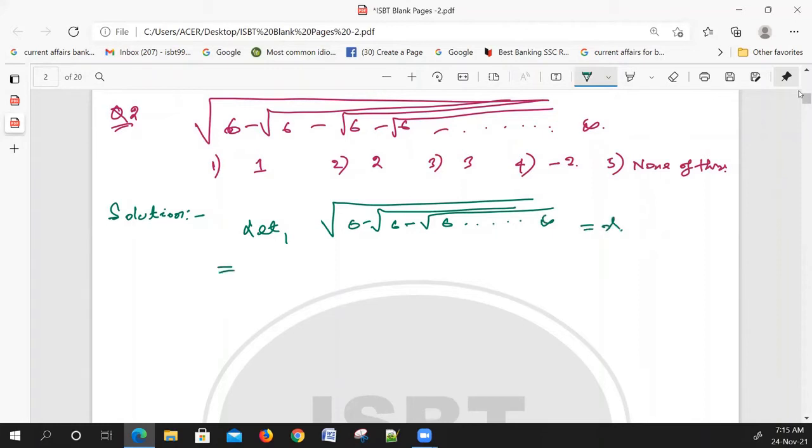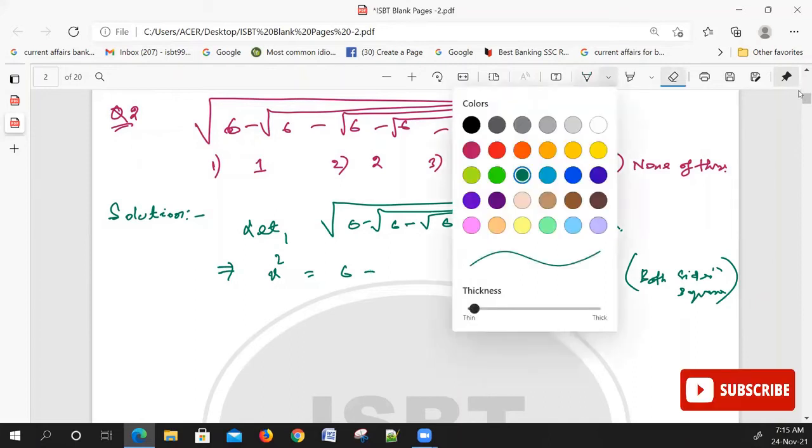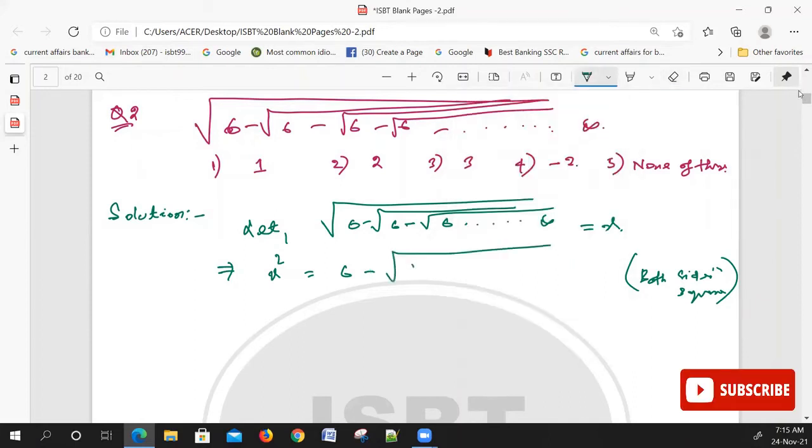Now we can write x square is equal to, squaring both sides, x square is equal to 6 minus root 6 minus root 6 like this.